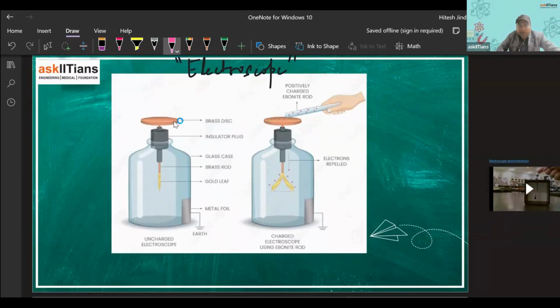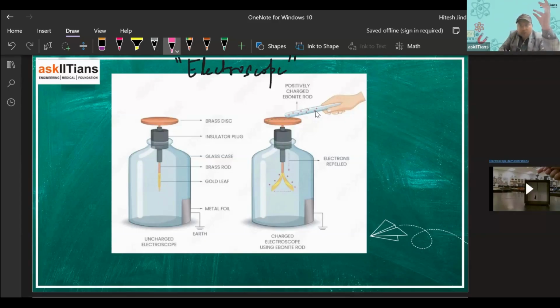This disc is of metal. And here we have gold leaf. This is also known as the gold leaf electroscope. We have two gold leaves, which can move like this. Gold is also a metal. These are all connected with a brass rod from here to this brass disc. So from here to here, we have metal.